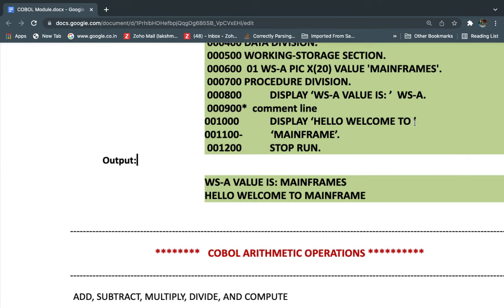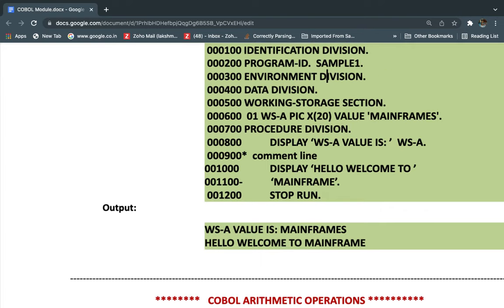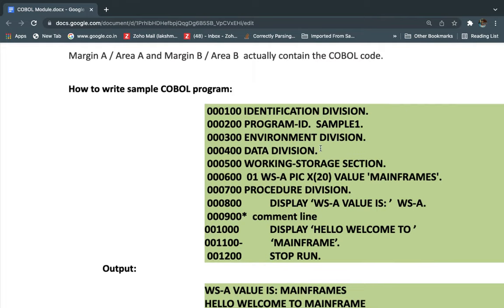Okay, we need to keep a few things in mind. Each line should end with a full stop, meaning the period indicates that the line ends here. If we don't give the period, then it will give a syntax error. And of the four divisions in the program, the only mandatory division is the identification division.